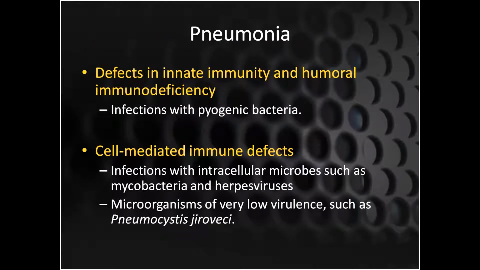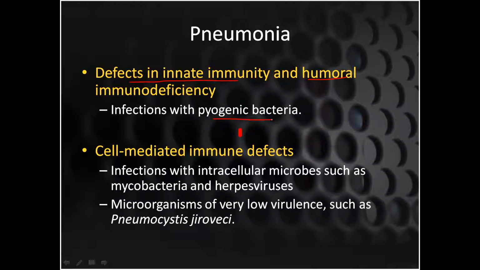So pneumonias can occur because of defects in the innate immunity, and also a deficiency in the humoral immunity, and these can occur wherever there is an infection with pathogenic bacteria.